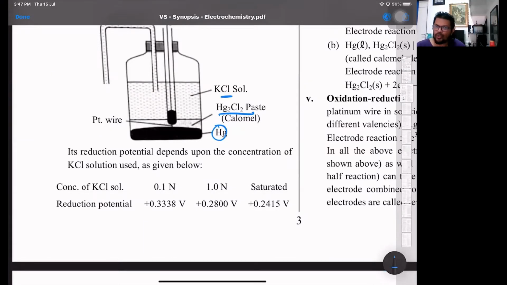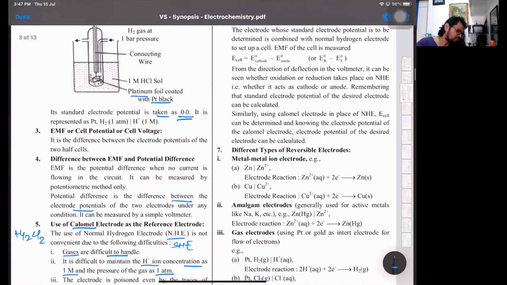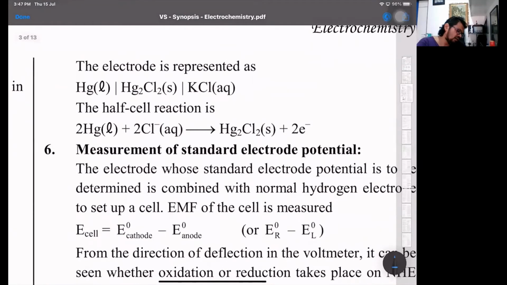That is one part. Reduction potential depends upon, now these three values are very important: 0.1 normal or 0.1 molar, 1 molar or 1 normal, or a saturated solution. Therefore 0.1 normal is 0.3338 volts, 1 normal is 0.28, and saturated is 0.2415. 0.1 normality or molarity is the same because the mercurous ions are basically monovalent.